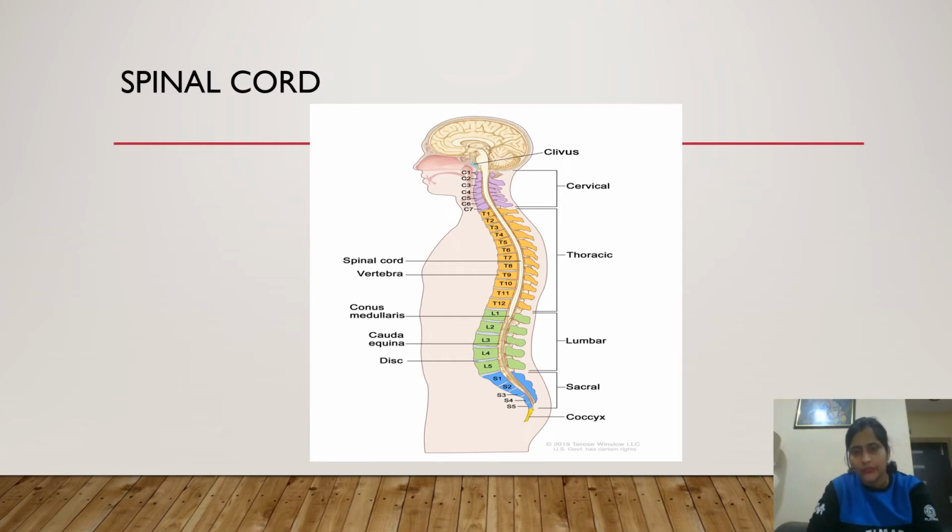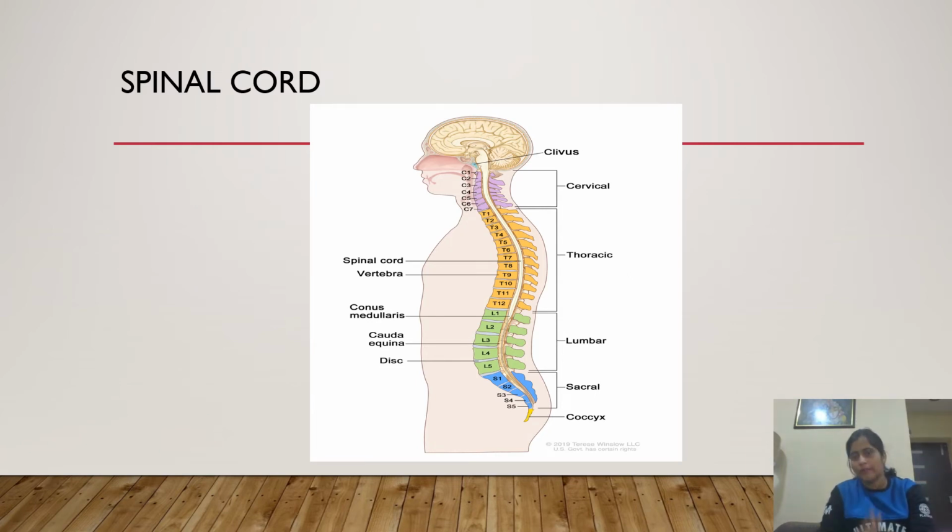As you can see in the figure, we have cervical from C1 to C7. Then we have thoracic from T1 to T12. Then we have lumbar from L1 to L5. Then we have sacral from S1 to S5, and finally we have coccyx.